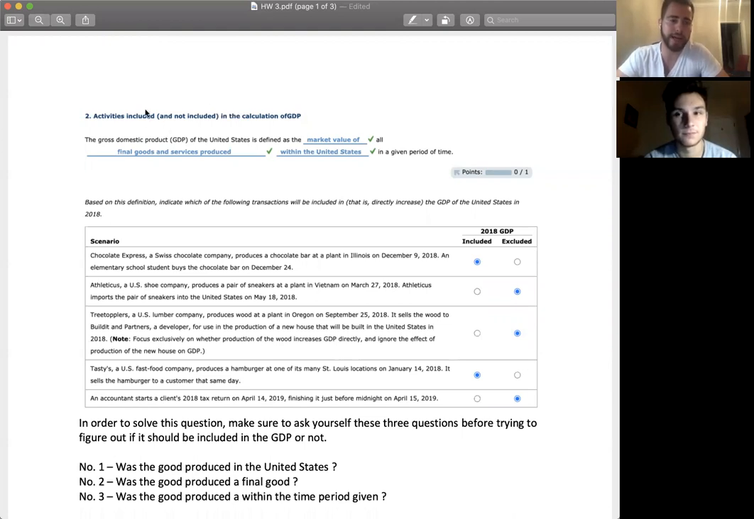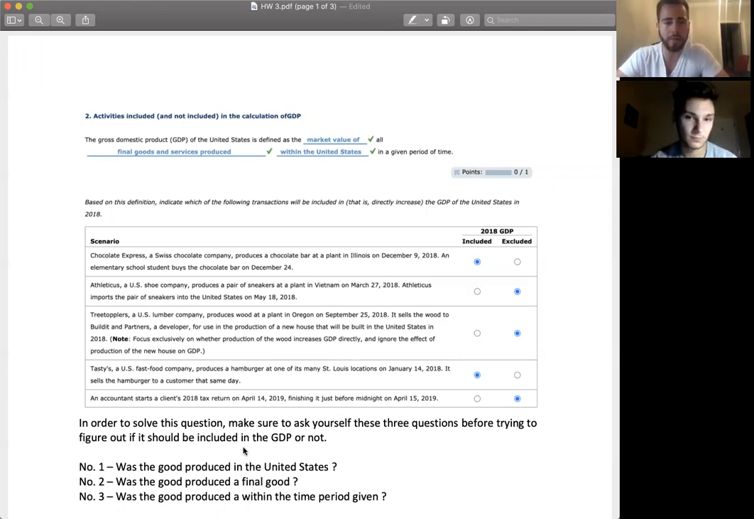So this asked you, it was fill in the blank. It asked: the gross domestic product, GDP, of the United States is defined as, and then you had a couple of choices. So it's obviously the market value of all final goods and services produced within the United States in a given time period. And then you're asked to evaluate from different scenarios if you would include or exclude it.